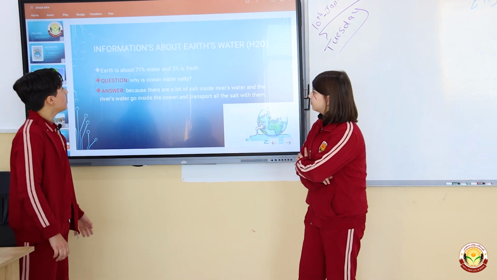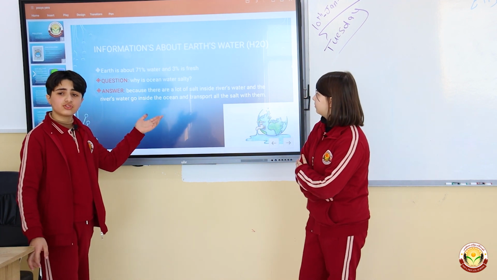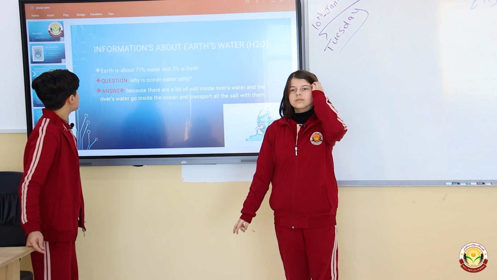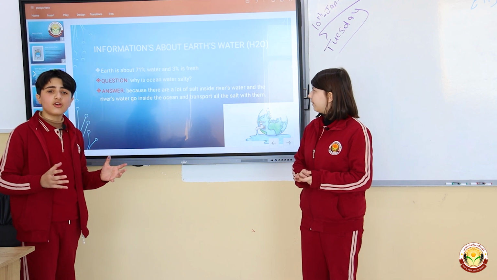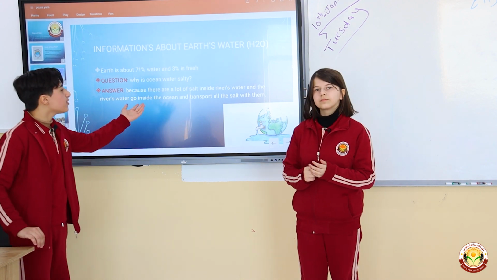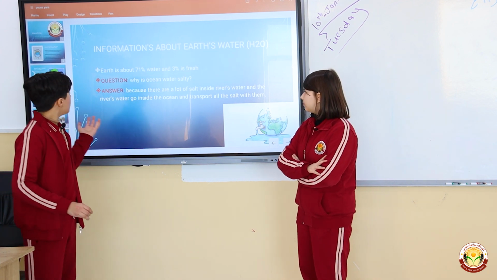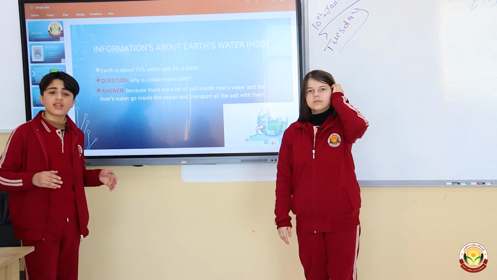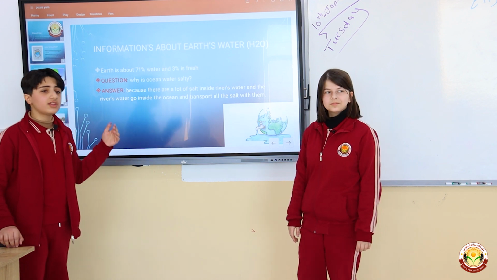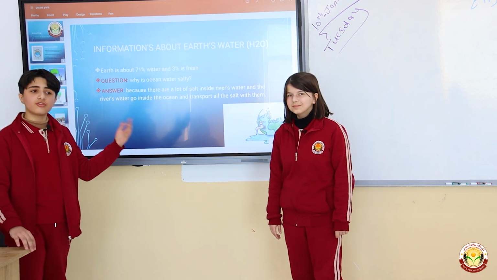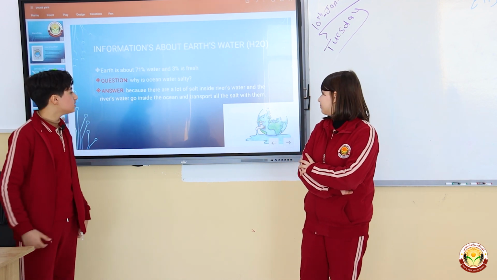Information about Earth's water, H2O. Two hydrogen and one oxygen equals one drop of water. Earth is about 71% water, and 3% of the water is fresh water. Question: why is ocean water salty? Because there is a lot of salt inside the rivers, and the river water transfers into the lakes and the oceans. So they carry the salt with them. That's why there are a lot of rivers that transport all the water into the lakes and oceans, and that's why they're salty.